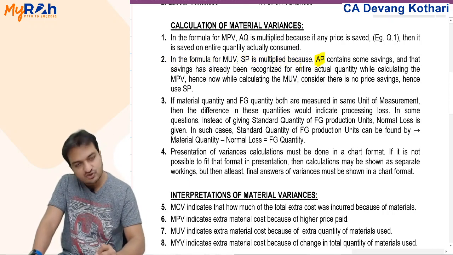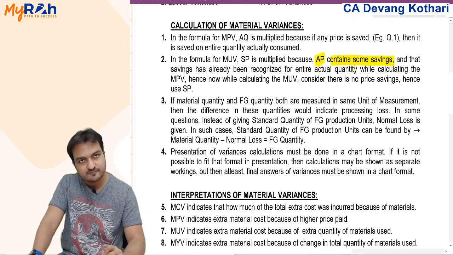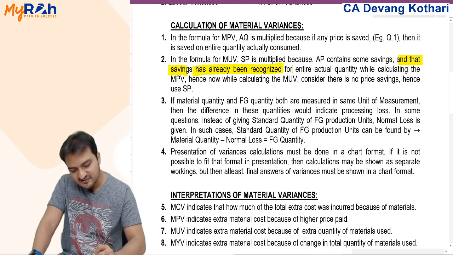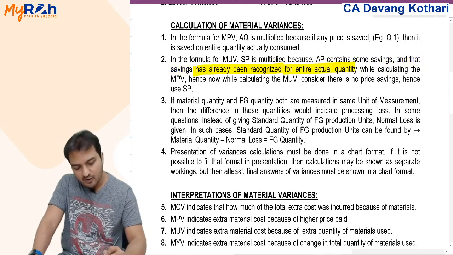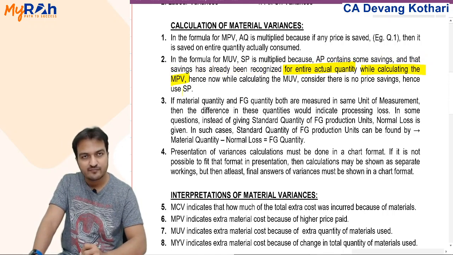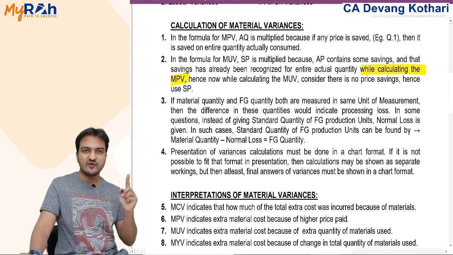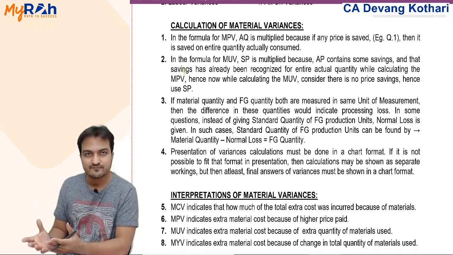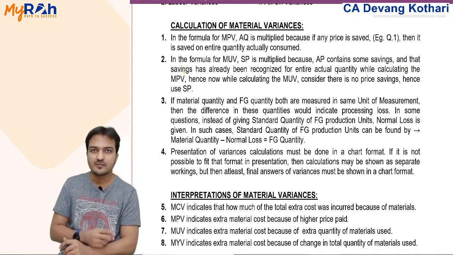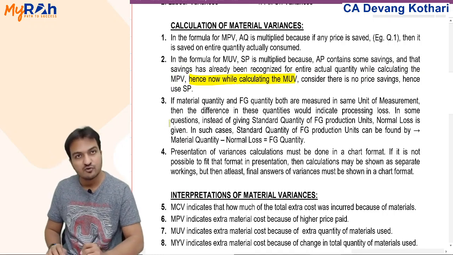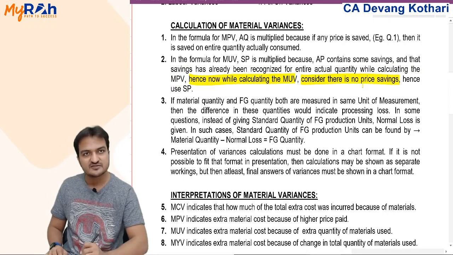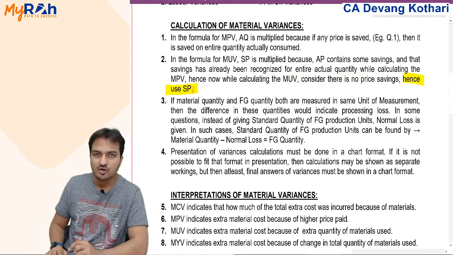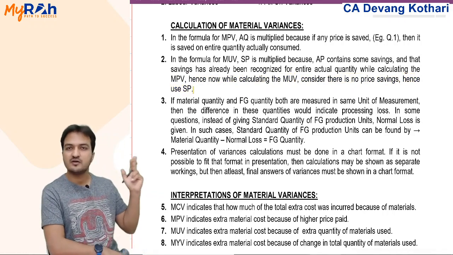Why? Because actual price contains some savings, and that savings has already been recognized for the entire actual quantity while calculating the price variance. That actual price contained 1 rupee saving, but you have already shown 1 rupee savings on all 6,000 kgs while calculating the MPV. Hence now while calculating MUV, consider there is no price savings, hence use the standard price. This was the argument I gave, and I have already written it in the class notes here.